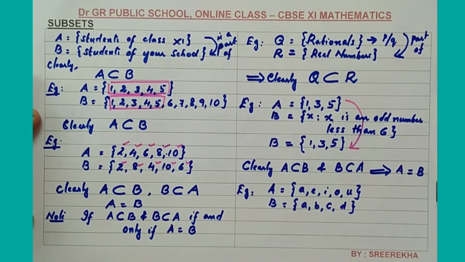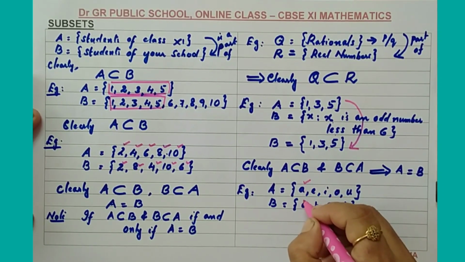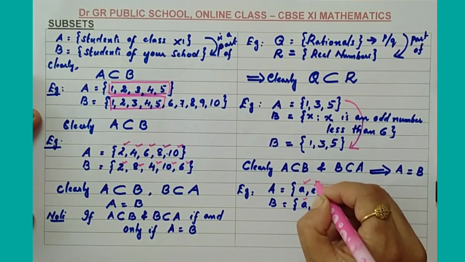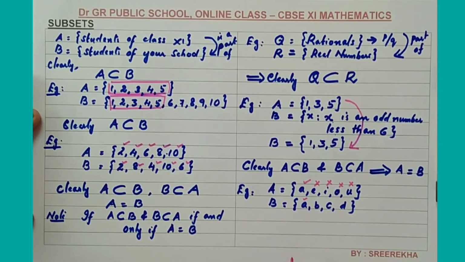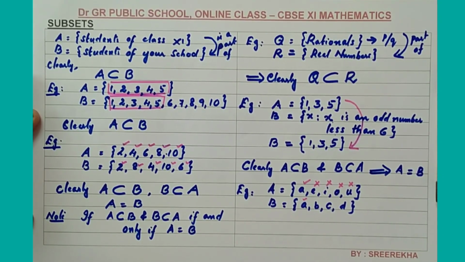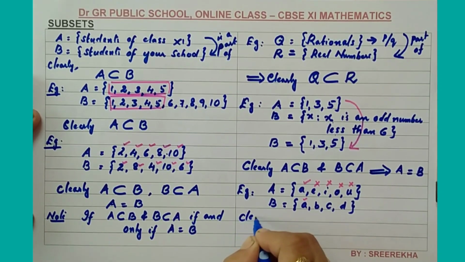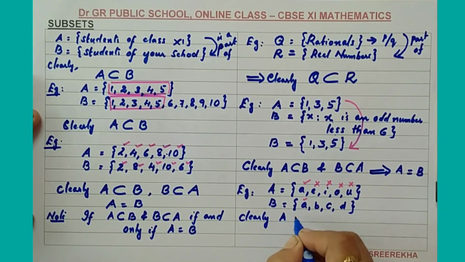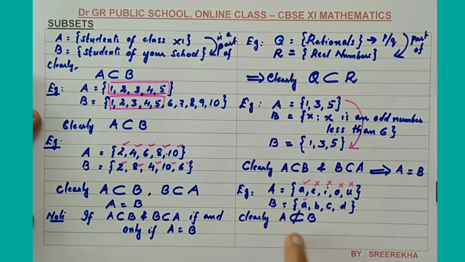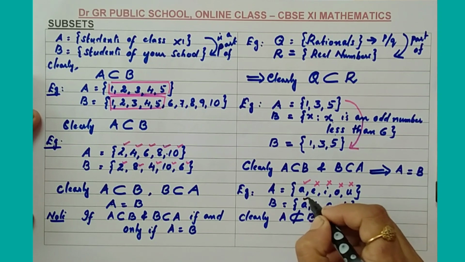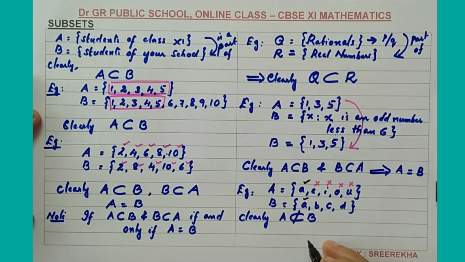Here you can see that a is an element of B, correct, but e is not an element of B, i not an element of B, o not an element of B and u also not an element of B. In this case, you can clearly say that A is not a part of B, not a subset of B, usually represented like this.